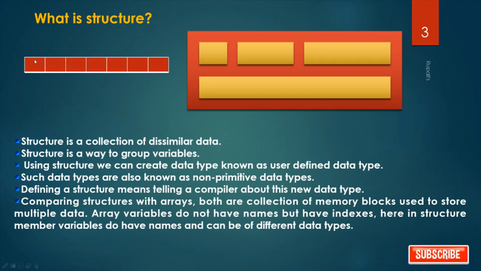So array variables don't have any name but have indexes. Here in case of structure, the variables within the structure are called member variables. They have names and can be of different data types. So maybe one variable is integer type, another is float type, another is character type, another may be double type, in this way.